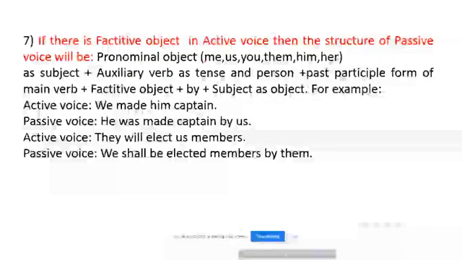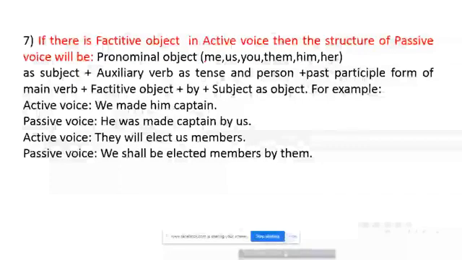Actually, students, there are some verbs that mean call, select, elect, make, nominate. After these verbs, if there is an object, this object cannot fulfill the total meaning of a sentence.